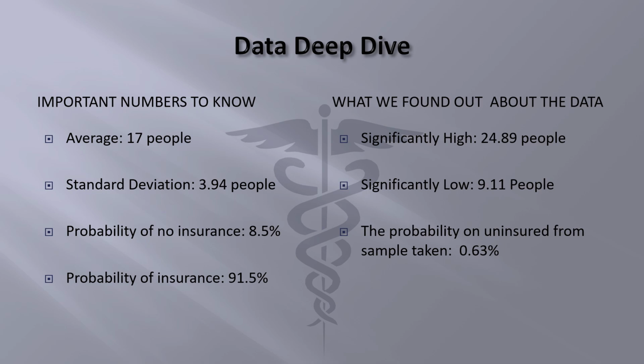We then learned that if this is all true, then a significantly high amount of people in our area being uninsured would be 24.89 and above, and given this, a significantly low amount of people would be 9.11 people and below. But the probability of our ending result that we had is 0.63%.